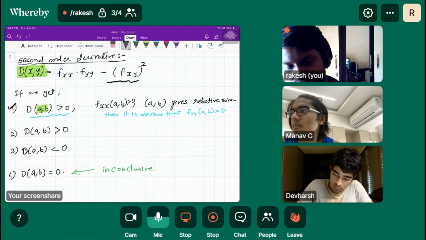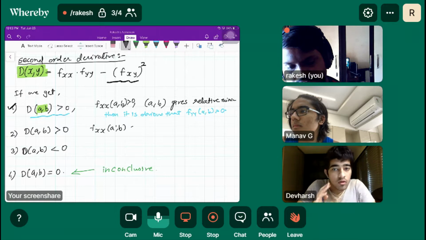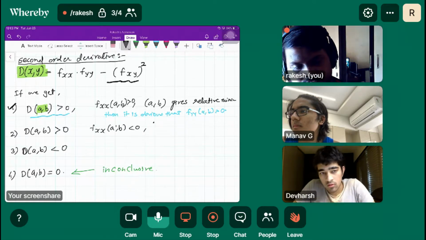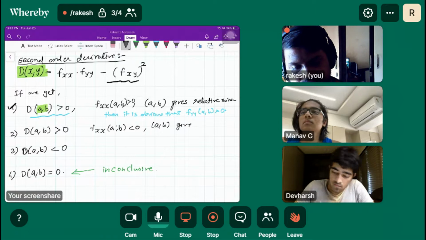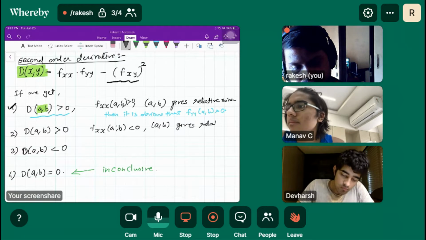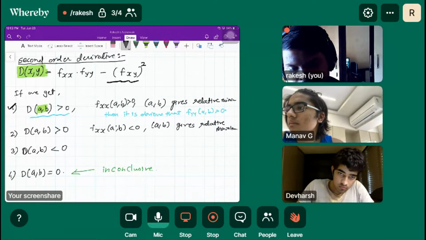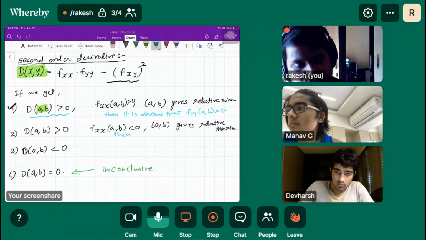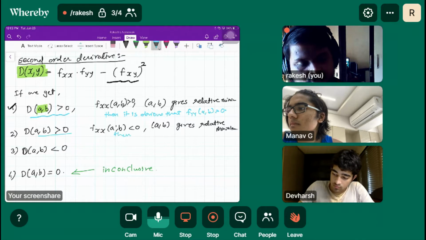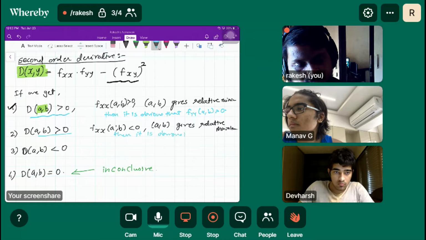Now if fxx(a,b) is negative, then (a,b) gives a relative maxima. Here also, since the second order derivative is positive, it is obvious that fyy(a,b) is also negative.